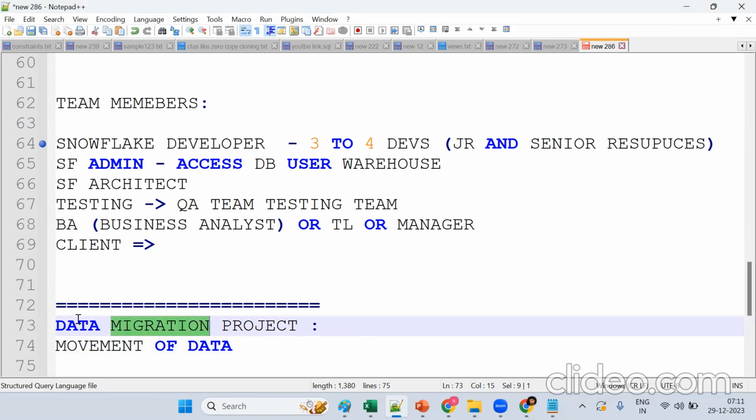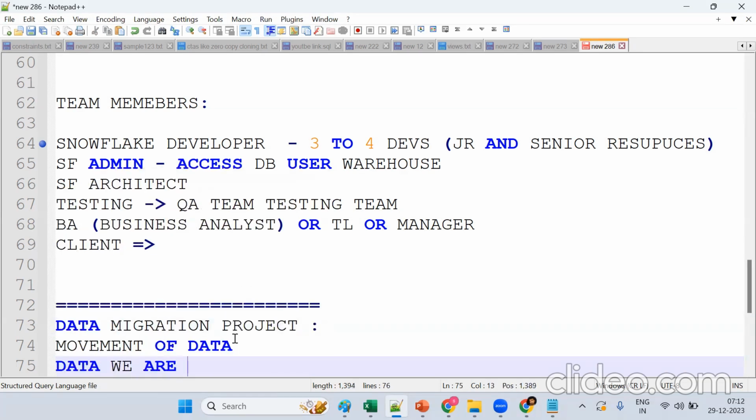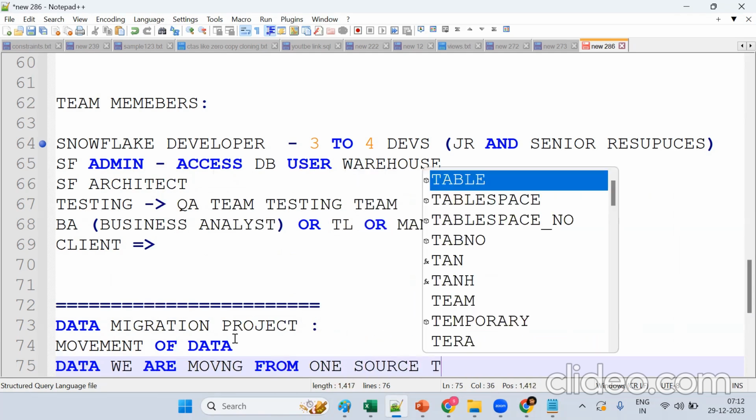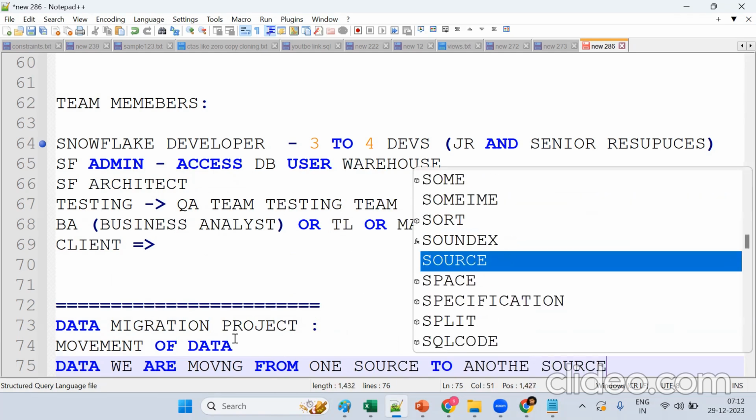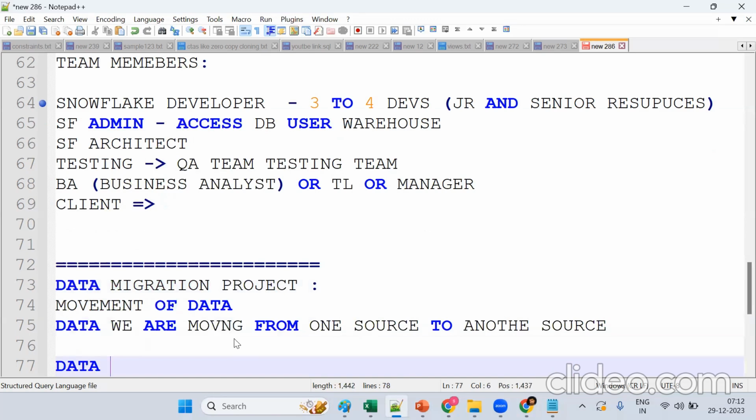Movement. So movement of what? Data. So data we are moving from one place to another, from one source to another source. Here a source is nothing but what is called a data source. Now tell me, what are the data sources we are having?